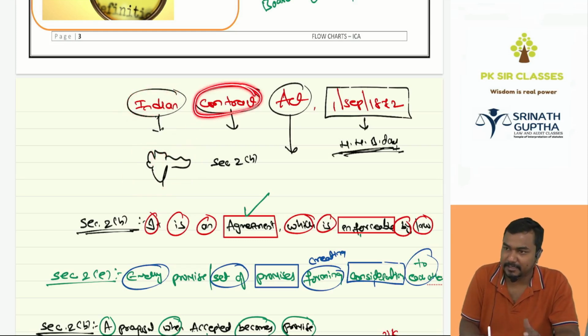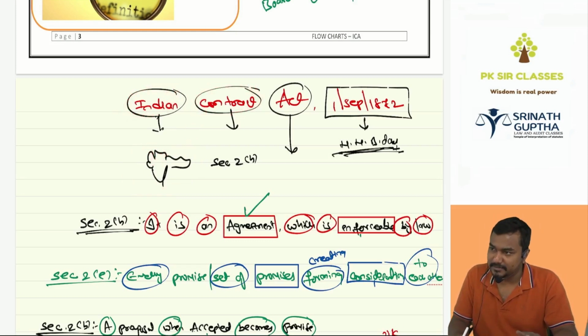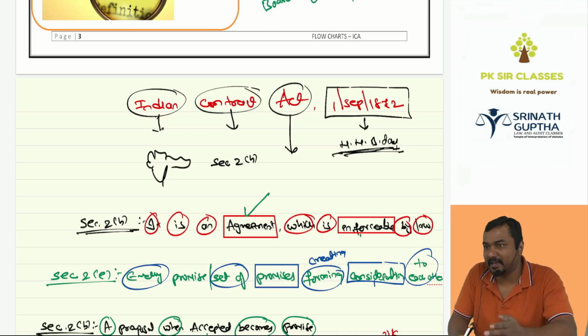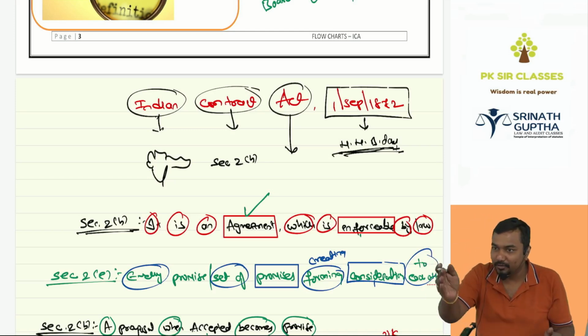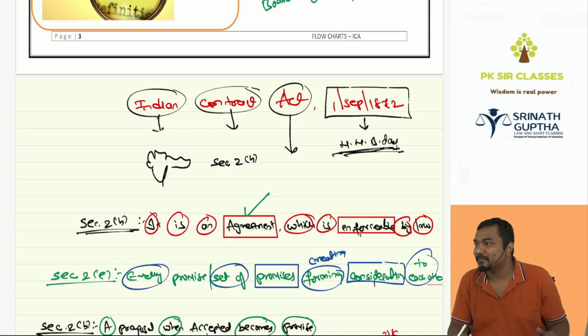Then what is a contract? Do one thing, go to section 2(h) and ask 2(h). 2(h) will explain to you what is a contract. So I went to 2(h) and I'm asking, hey 2(h), hi, can you please explain to me what is a contract?